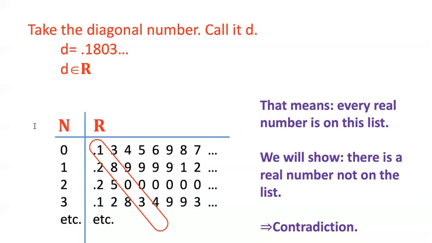Here's the way I'm going to talk about it. I'm going to imagine a diagonal through here, and the first real number on the list, I'm going to take the first digit after the decimal, and then the second real number on the list, I'm going to take its second digit after the decimal. So the tens place, the hundreds place, the thousands place, etc. And think about the diagonal that cuts through this list of real numbers. I'm going to just pick each of those digits and call it the name D. I'm going to use D as the name for whatever this is.